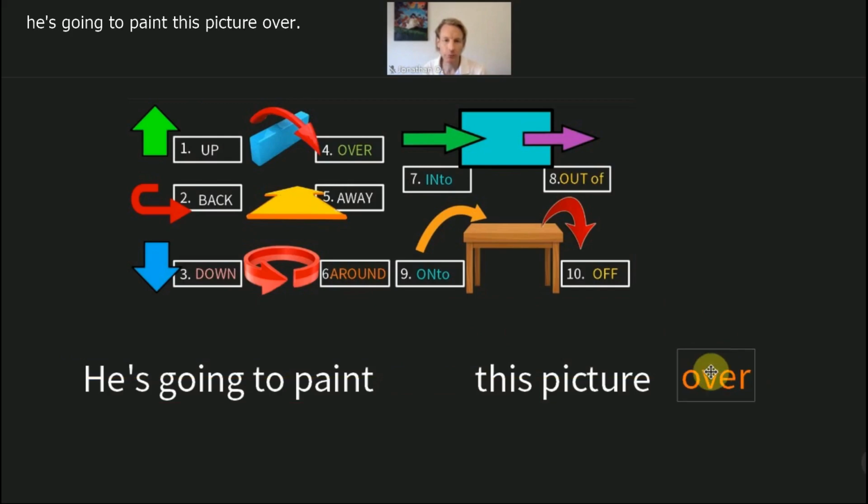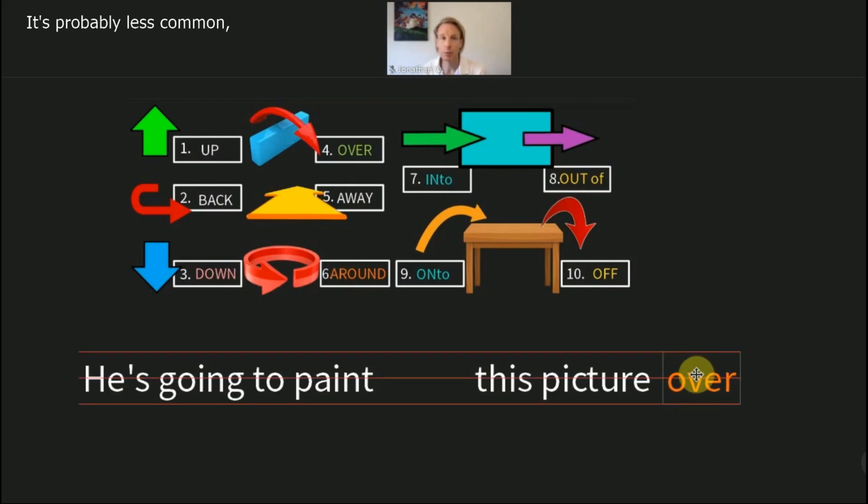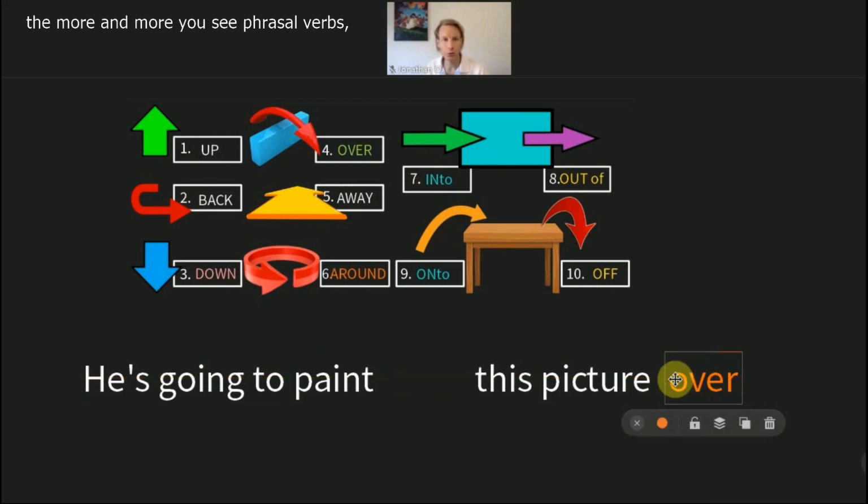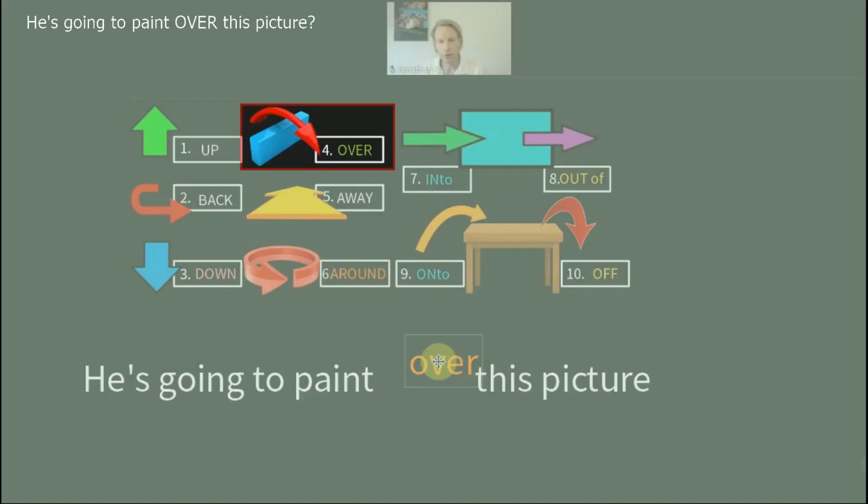If you were to say he's going to paint this picture over, it's probably less common, but it's not so important. Okay. The more and more you see phrasal verbs, the more you will begin to get the instinct of this. It's too complicated to memorize every single phrasal verb where it goes. Okay. As a general rule, with this type of phrasal verb, the object does go into the middle, but with exceptions, and these are one of these exceptions. So, what is the difference? He's going to paint over this picture, he's going to paint this picture.